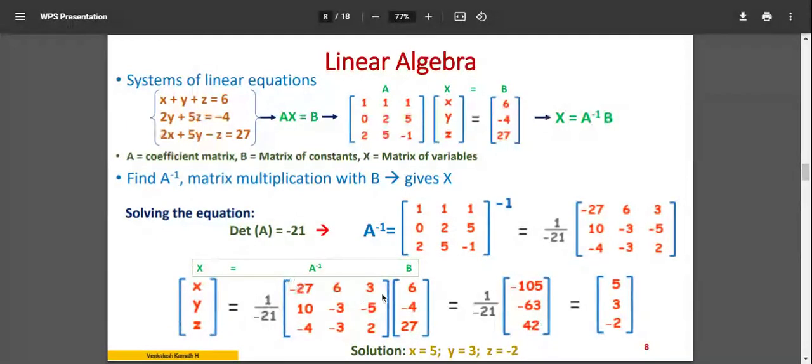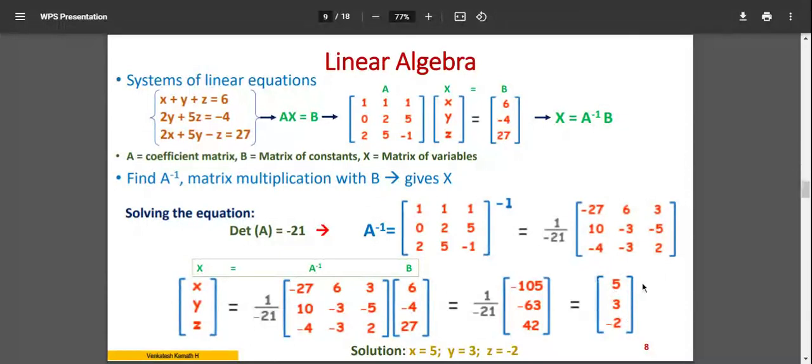So for each row, you take the sum of products with the column: first row with the column, second row with the column, third row with the column. If you do it, you will get the first, second, and third values. Then you have to divide by minus 21. You end up with 5, 3, and minus 2. This is the matrix you get. So X is equal to 5, Y is equal to 3, Z is equal to minus 2. This is the solution for your problem.